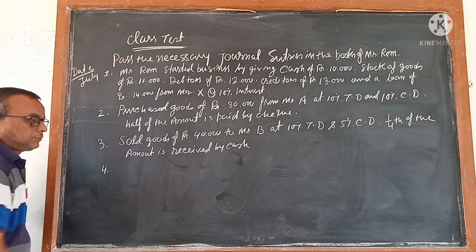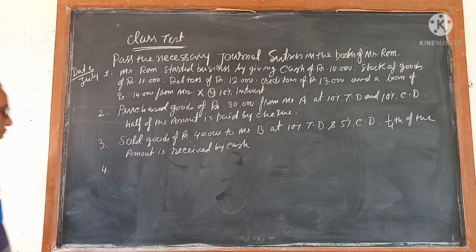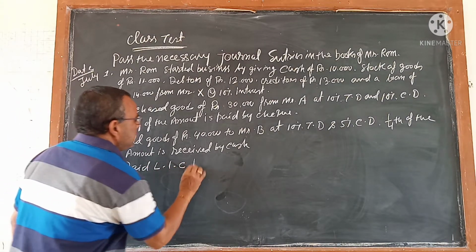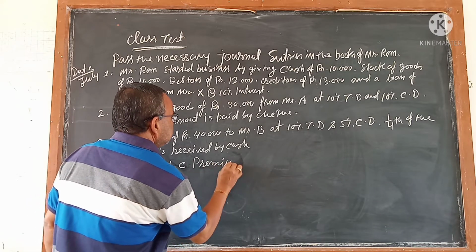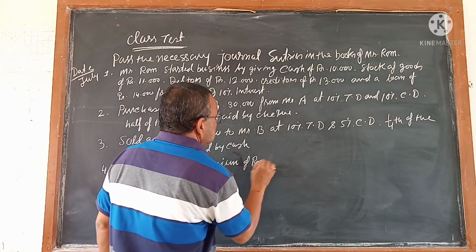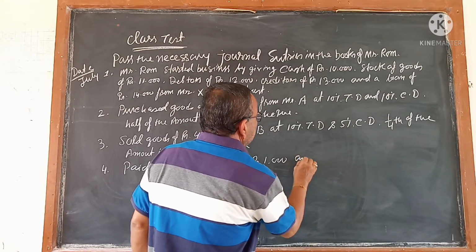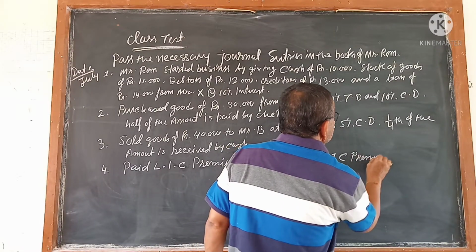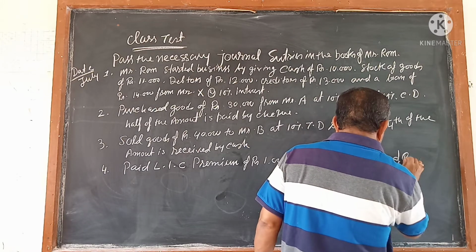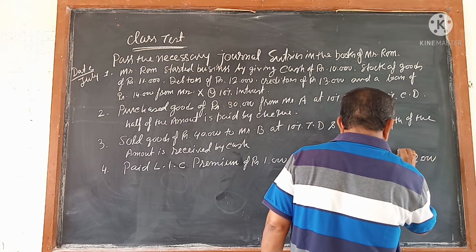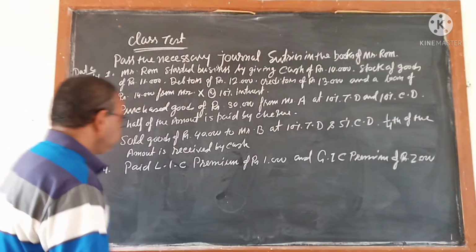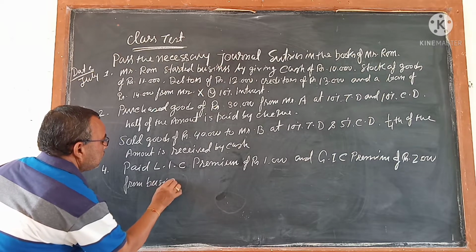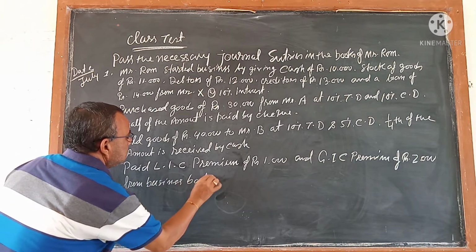Number 4, paid LIC premium of rupees 1,000 and GIC premium of rupees 2,000 from the business banker.